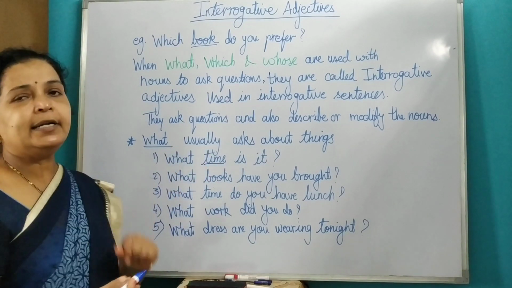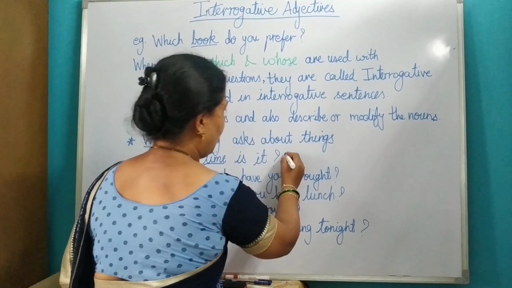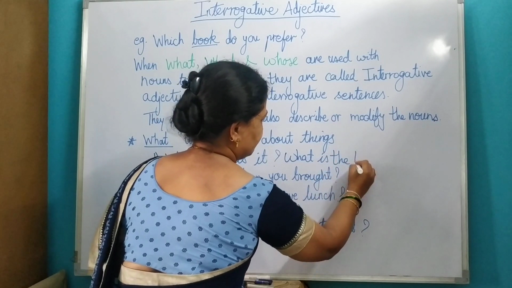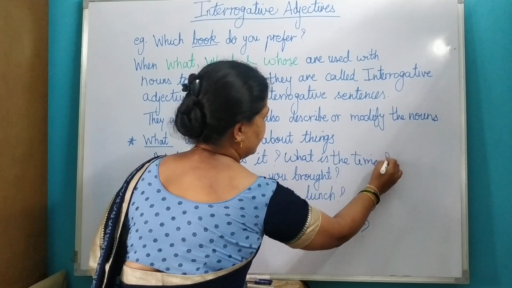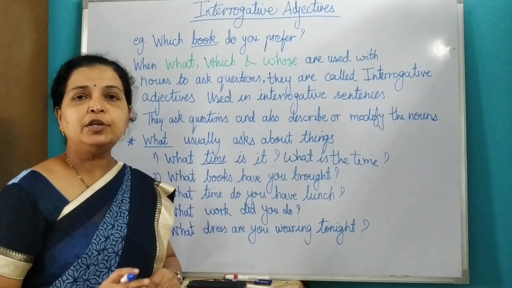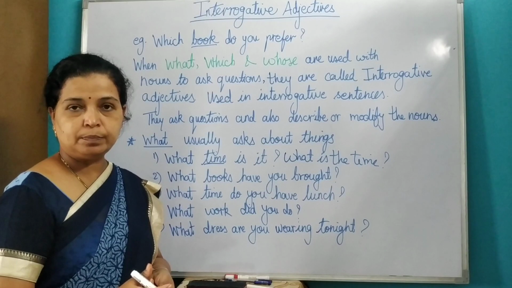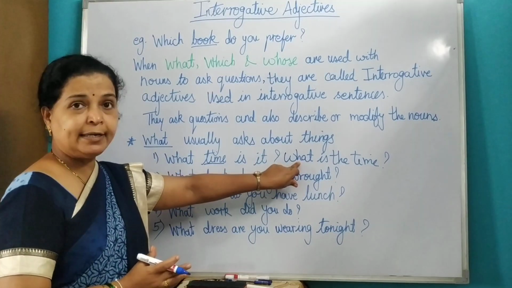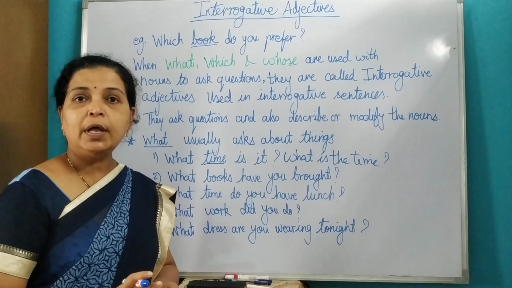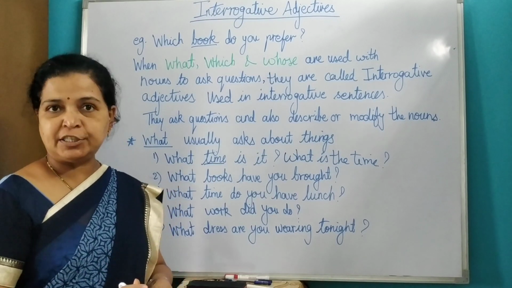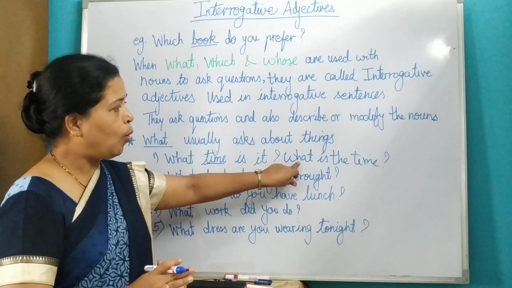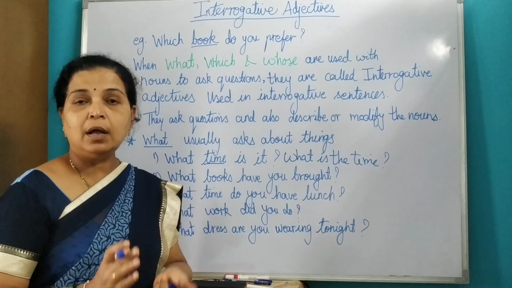Now this sentence, if I write like this, what is the time? Question mark. Now here, what is not used with a noun. Here in this sentence, what is not describing any noun. So it is not an adjective. Got it? After what we have a verb.